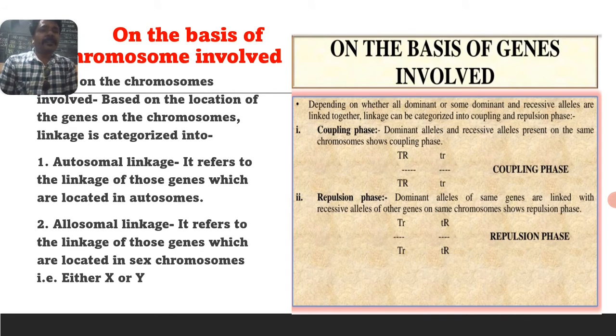Then the repulsion phase refers to dominant alleles of some genes linked with recessive alleles of other genes on the same chromosome.